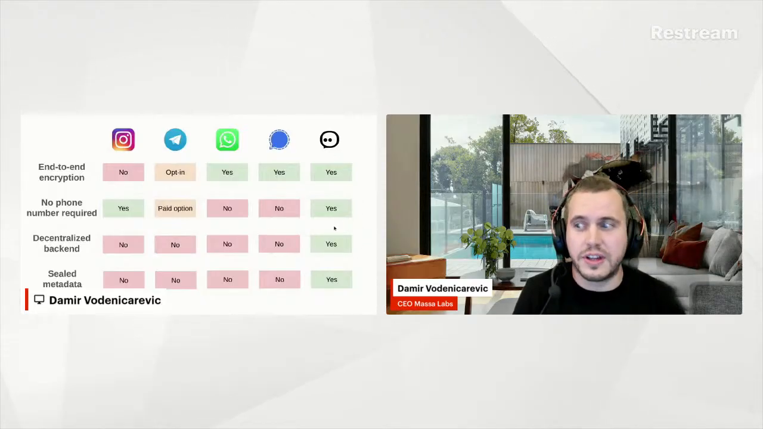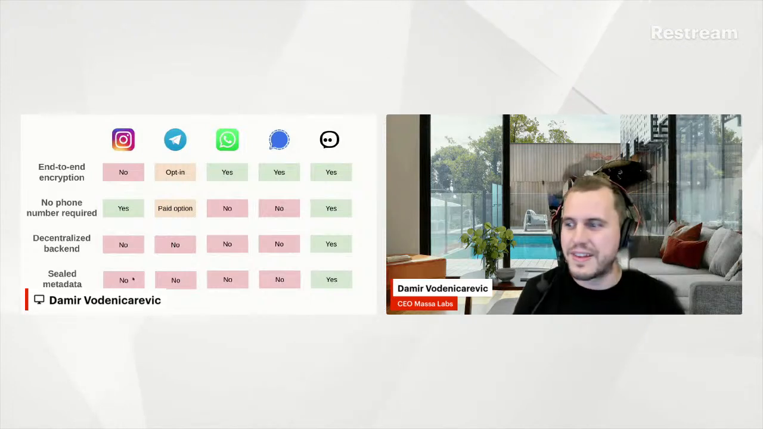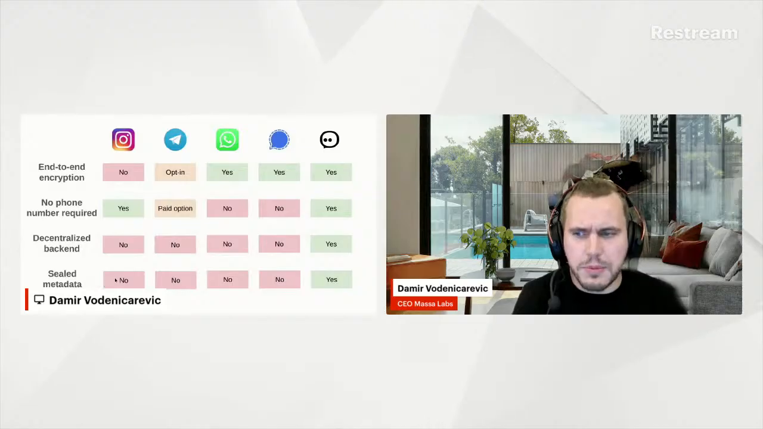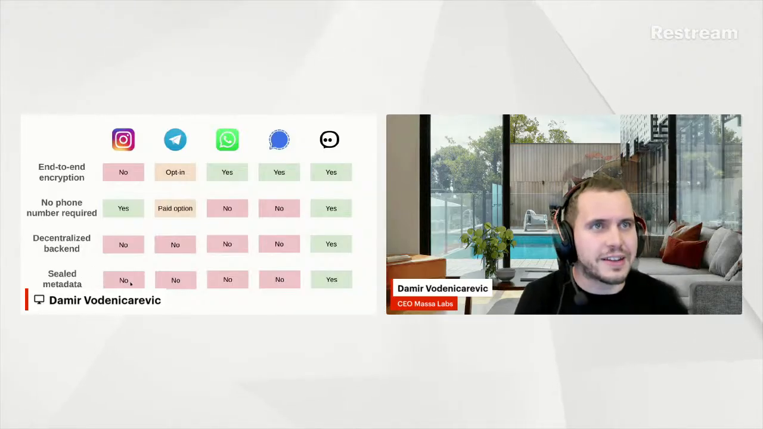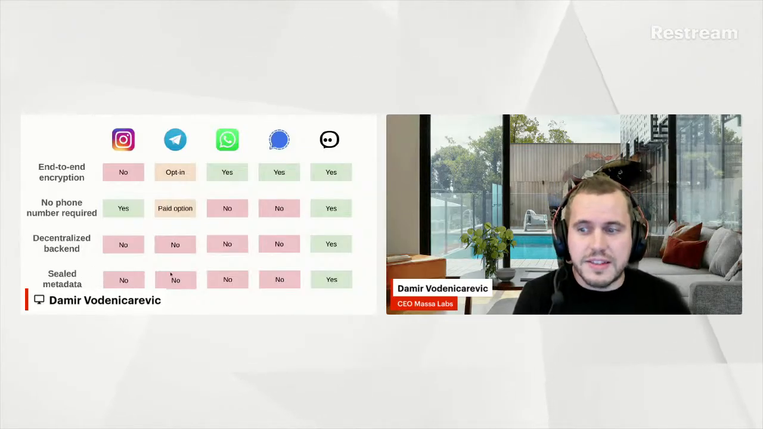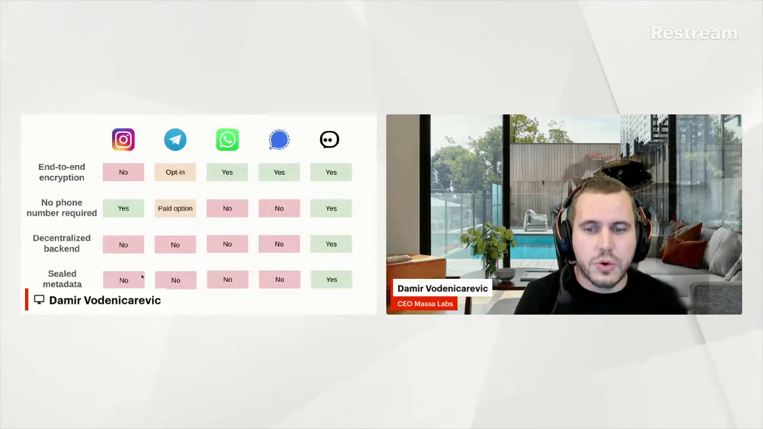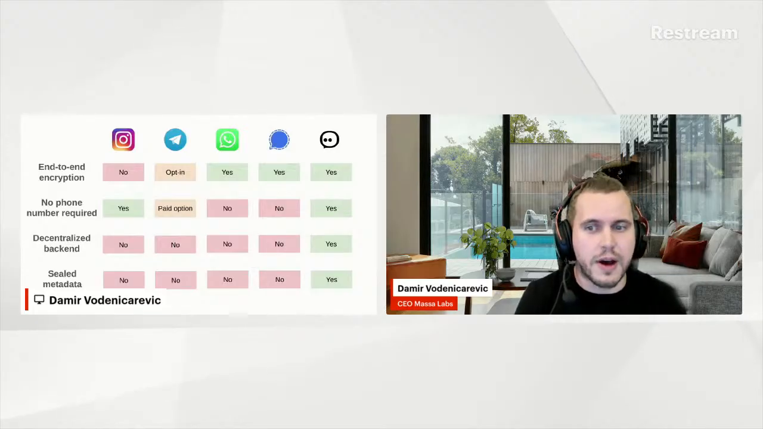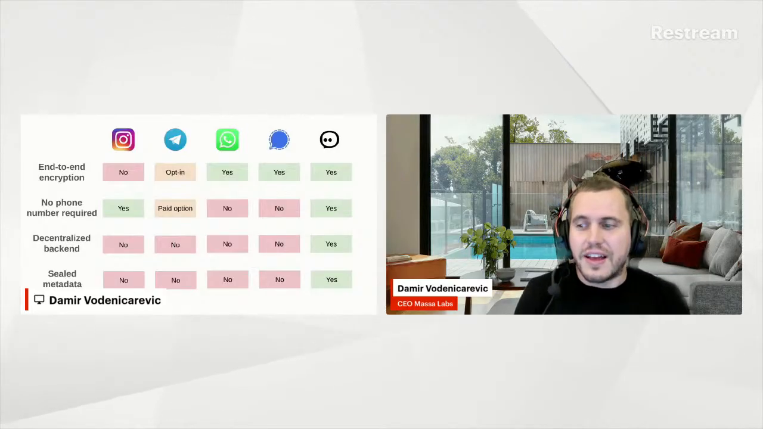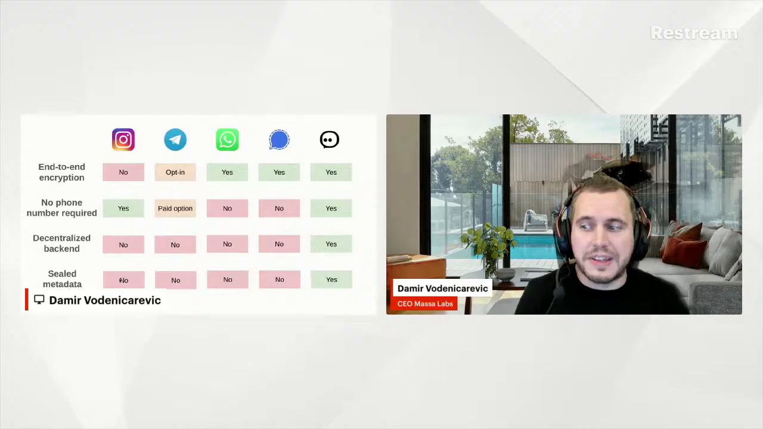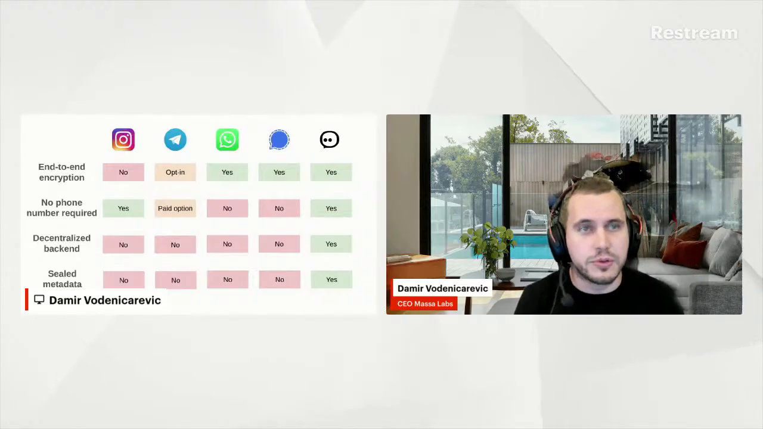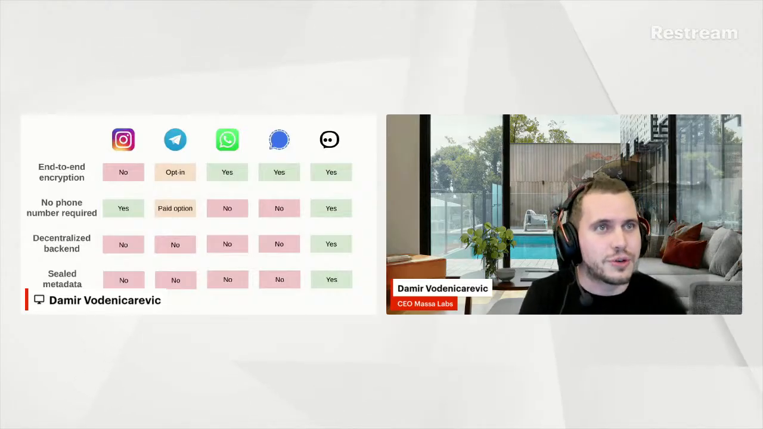And here we're going to make sure that the backend is decentralized. Then comes a last aspect that is quite important, but not many people know about it. It's called sealed metadata. It means that these messages go through some kind of backend or server that propagates the messages. If the metadata of the messages is not hidden, that entity will be able to know who is talking to whom. Even if they're not able to see the messages, they still know who is talking to whom.